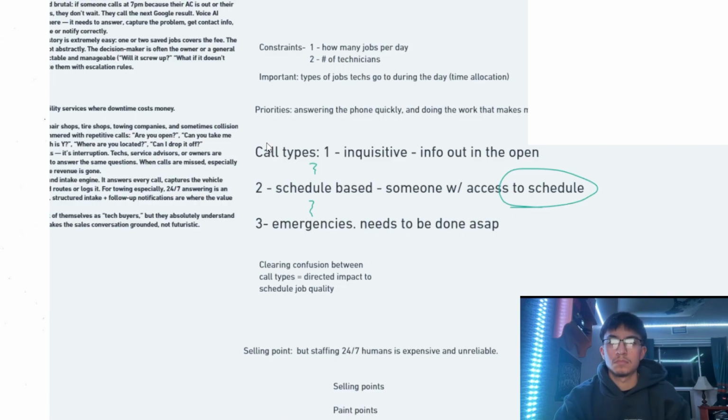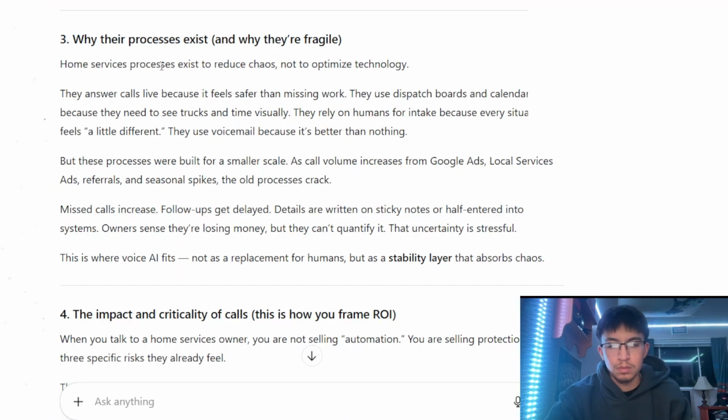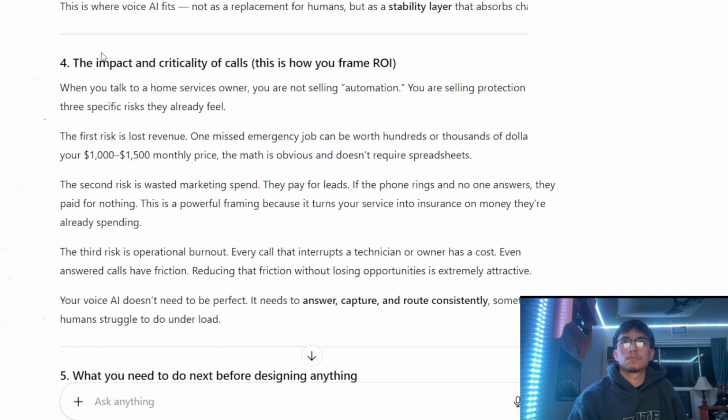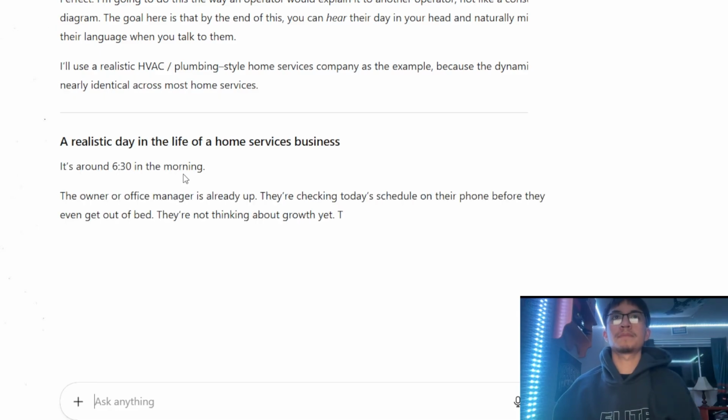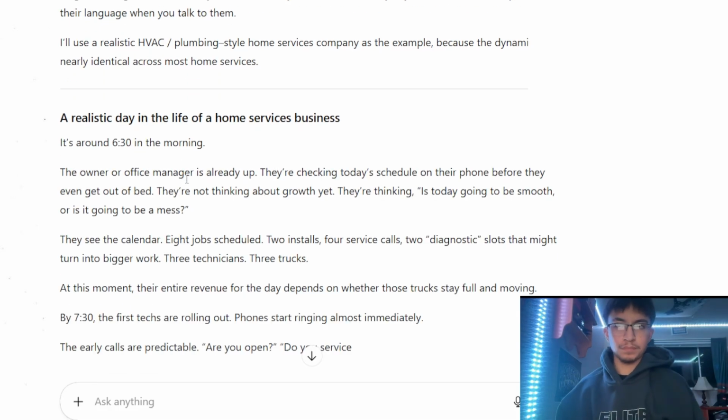We're finding out why these people want the thing that we're doing by studying their literal work, their process, what goes on in their day to day, what makes them tick, what makes them not tick, how their life becomes easier with AI or with automation, or just, you know what I mean, in general, what makes their day flow better. That's our target. What makes their day flow better? Okay, we don't need to know why their process exists. That's the impact and criticality to walk you through their day to day and an example. And we're literally just trying to get visibility into what that day even looks like.